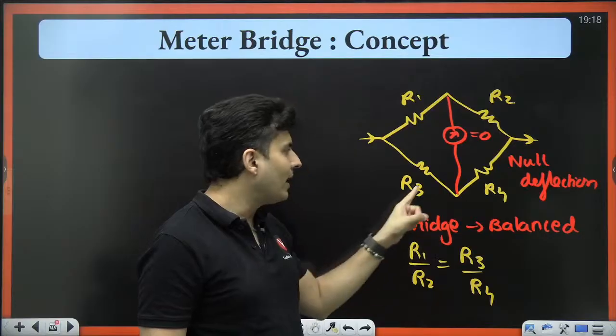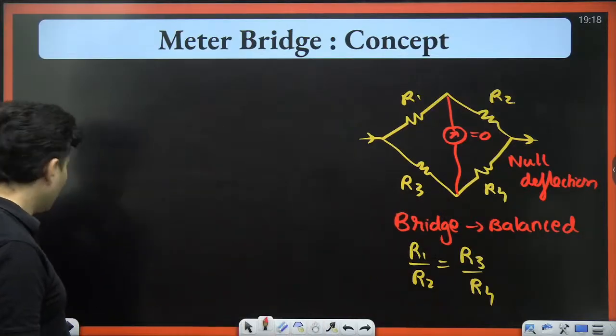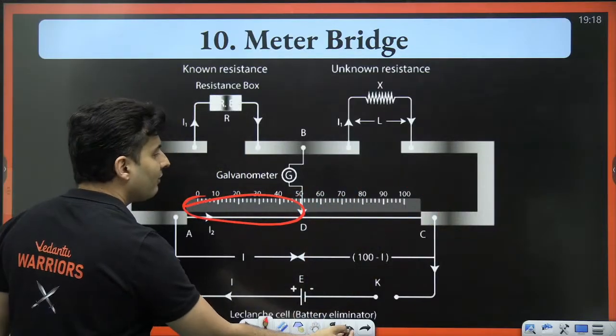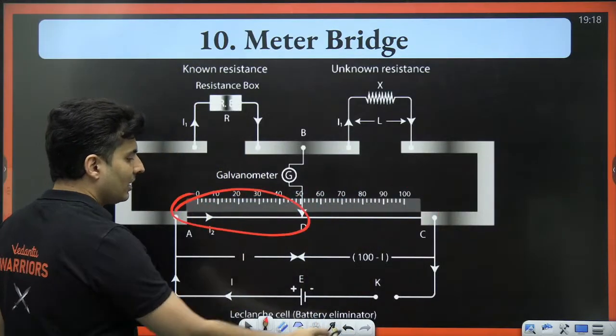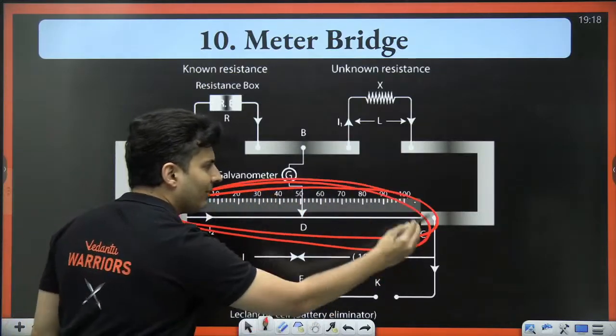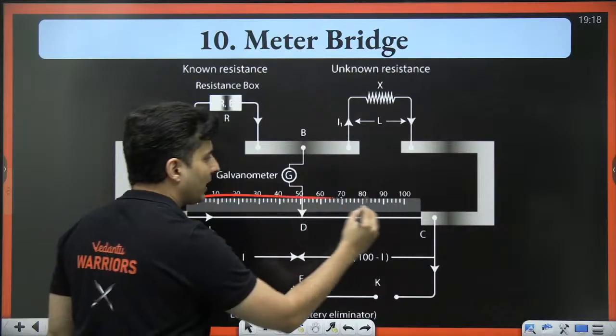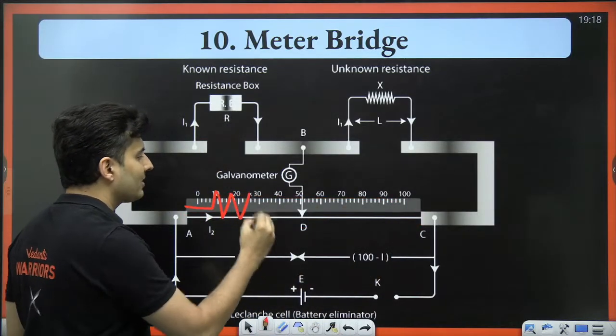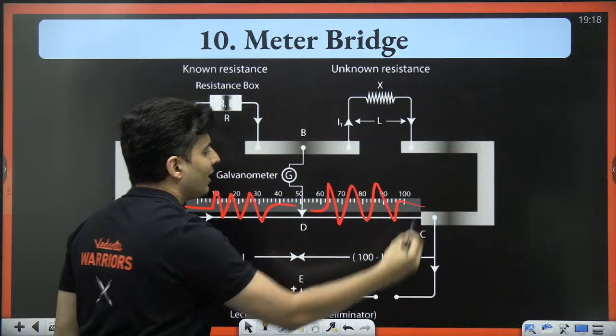Now this ratio of R3 by R4, if you notice over here, R3 by R4 will be proportional to the length. This resistance as a whole, whatever the resistance is, it is spread across 100 centimeters. So a part of it is R3, a part of it is R4.